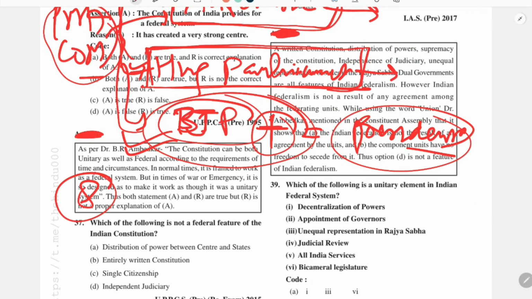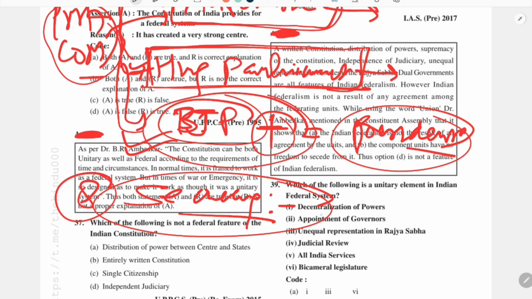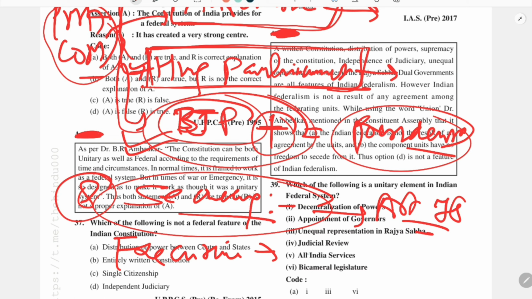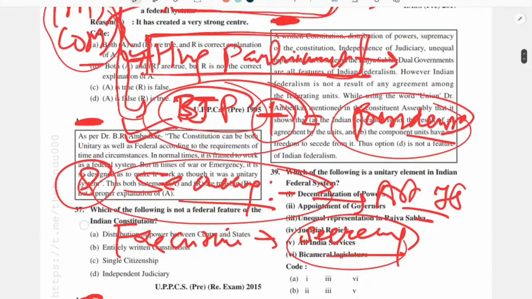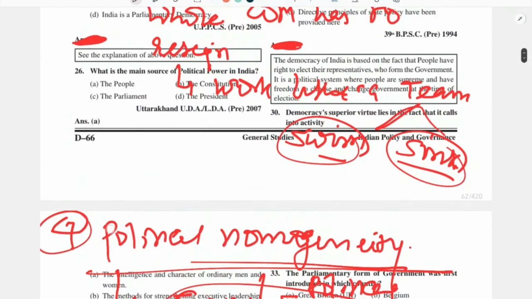And the next and last important point is that there is a concept of secrecy. It is written in Article 75 that the executive should maintain secrecy about their acts, their policies, their decisions. So this is not a very significant feature but an important feature of this parliamentary form of government. So these are the 8 features of the parliamentary form of government.